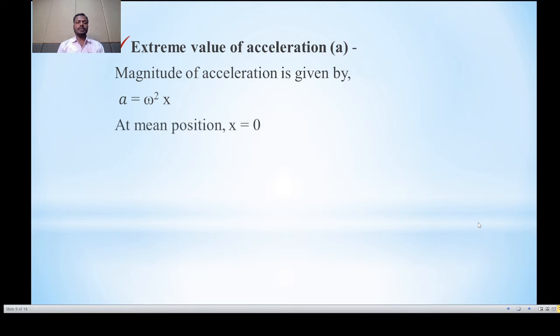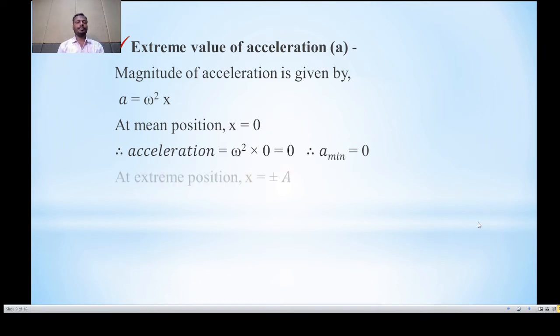At the mean position, x is equal to 0. So we can write acceleration a is equal to omega square into 0, which is equal to 0. Therefore, at the mean position, the value of the acceleration is 0. That is the minimum, that is, acceleration minimum is equal to 0.